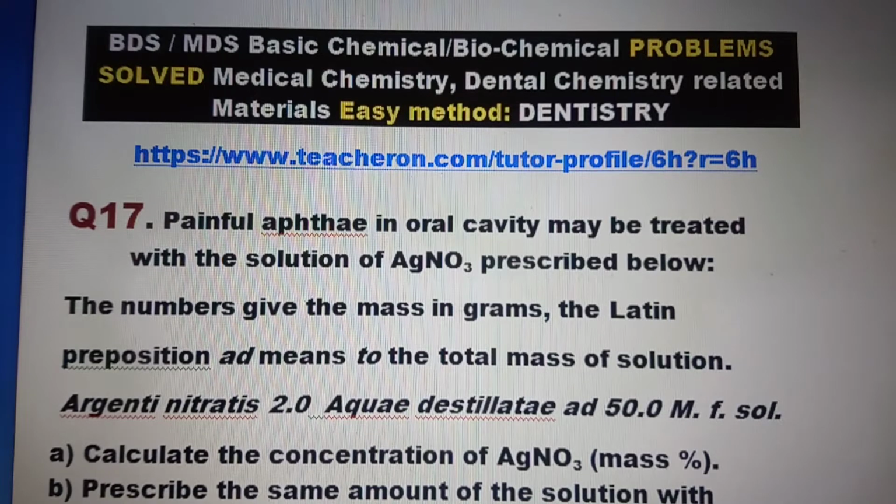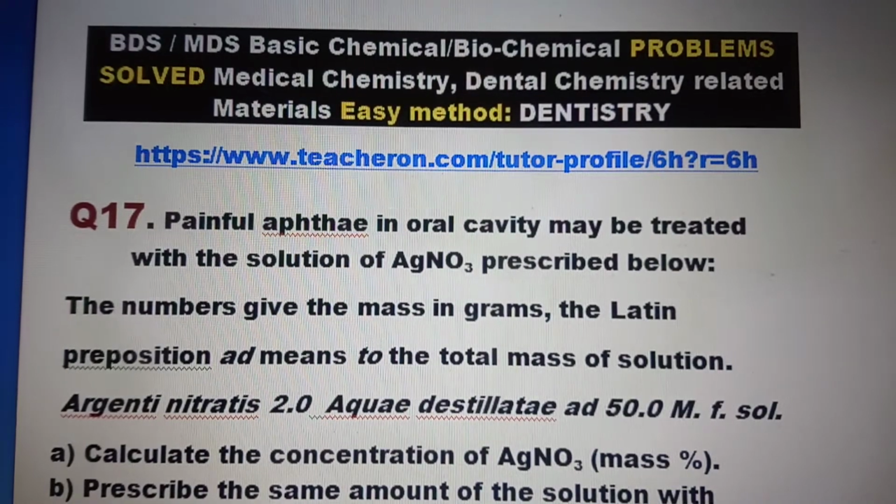So we have Argentine nitrates 2, aqueous distillate, add 5 ml salt. Argentine nitrates means silver nitrate. Here 2 means 2 grams. Aqueous distillate means distilled water. So the total mass of the solution is 50 grams.